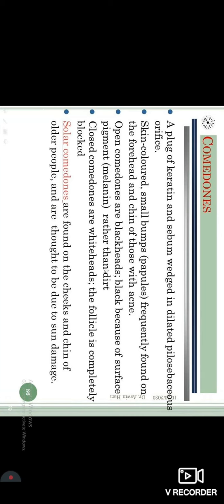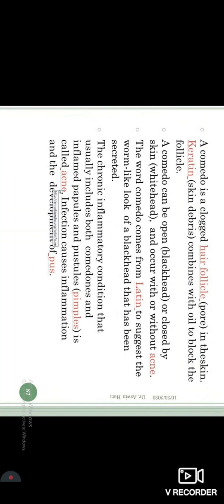Open comedones are blackheads because the surface opening is plugged by keratin, which is superficially lined by melanin. So they look like blackheads and hence are called open comedones. Closed comedones, in which there is no melanin pigmentation, are also called whiteheads. Solar comedones: none of these pathologies happen, but because of radiation from the sun, usually older people tend to get comedones developed.